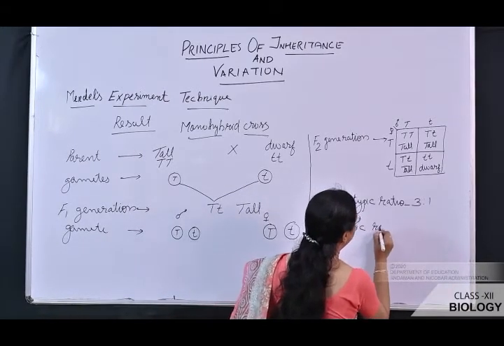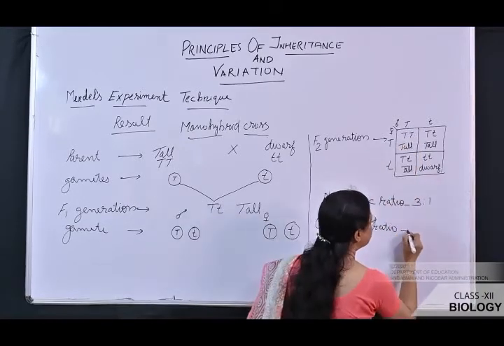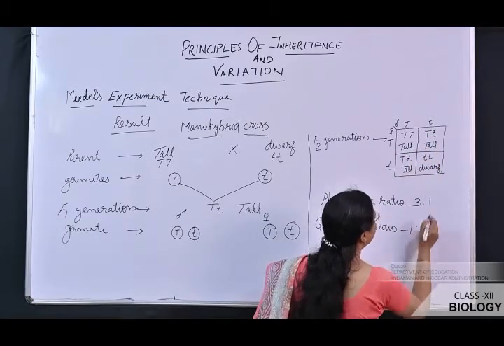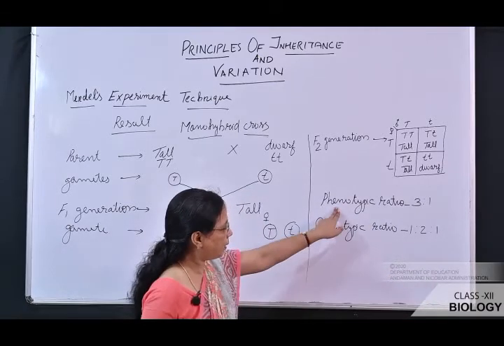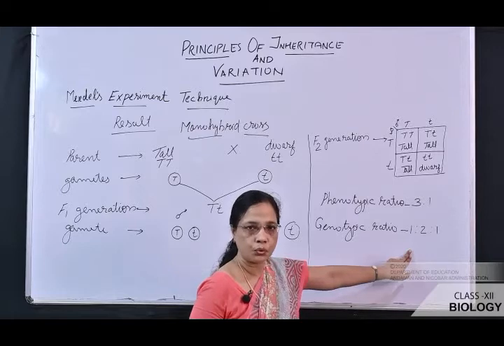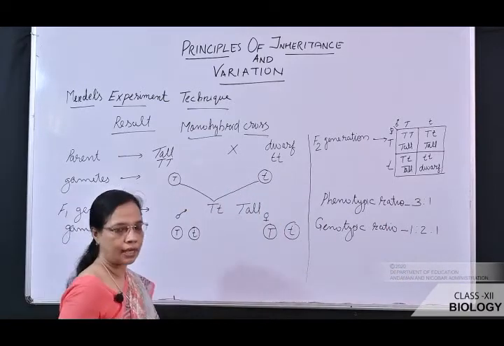The genotypic ratio is homozygous dominant, only one is there; heterozygous dominant, two are there; and homozygous recessive, one. So the phenotypic ratio is 3:1 and the genotypic ratio is 1:2:1. So this is the result from his experiment.